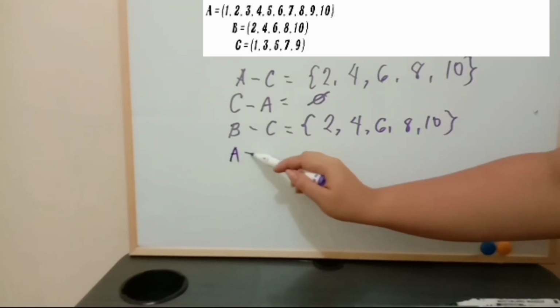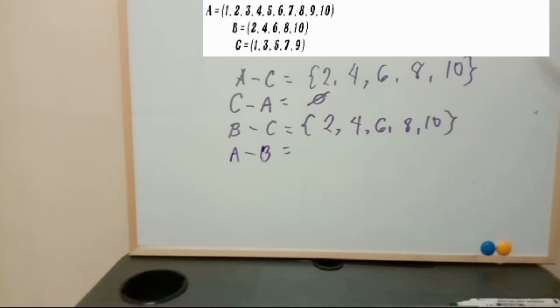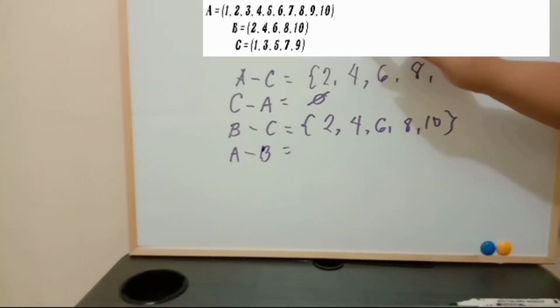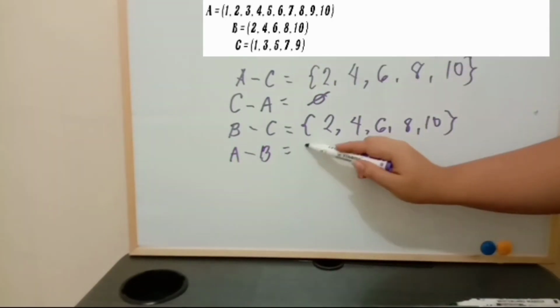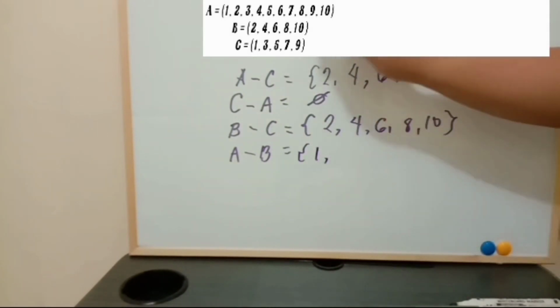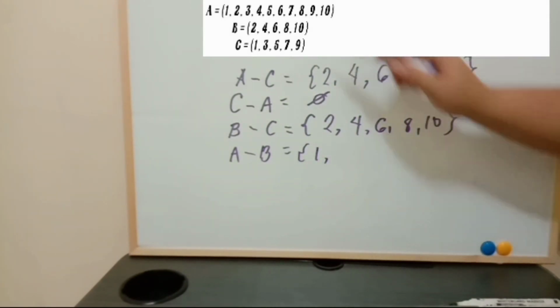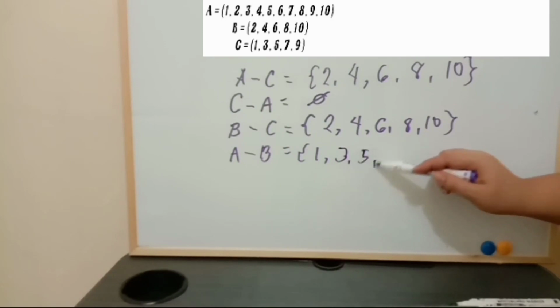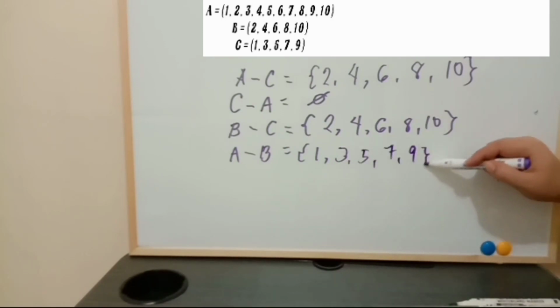Another example. The difference of set A and set B. What is in set A that we cannot find in set B? 1. We have 2. We should not list it down. Now 3, 5, 7, and 9.